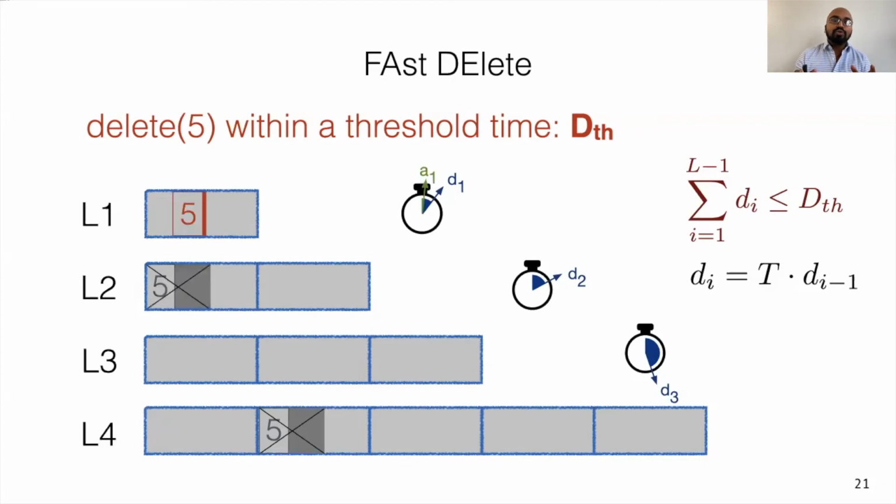Now, once the tombstone for 5 appears in level 1, a timer A1 is started. A1 represents the age of the oldest tombstone contained in this file. Before this time exceeds the TTL for level 1, that is D1, if our file of interest is chosen for compaction in the natural course, then we are good. However, if this is not the case, and the counter value exceeds the level TTL, then FADE triggers a compaction.